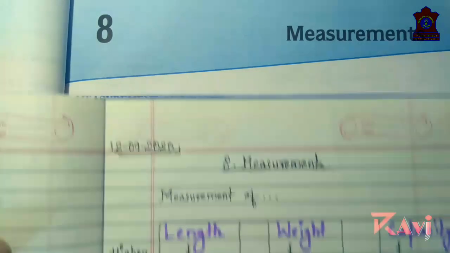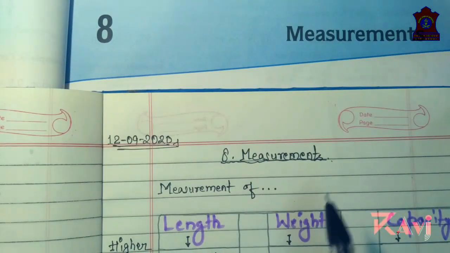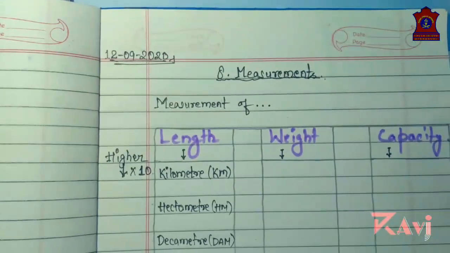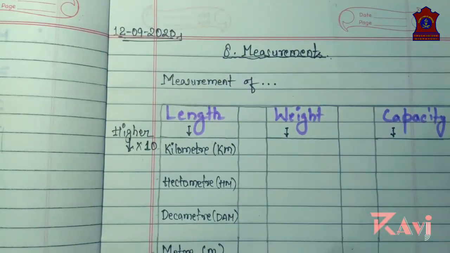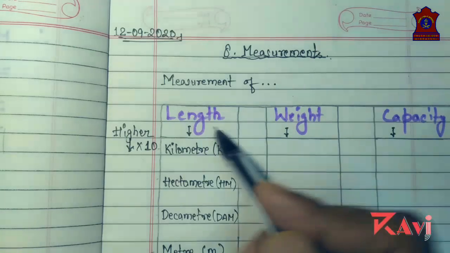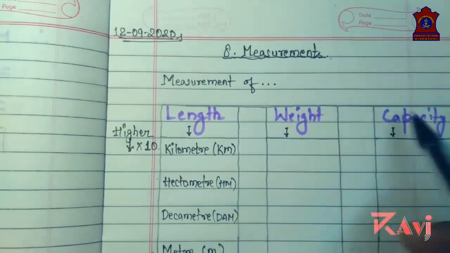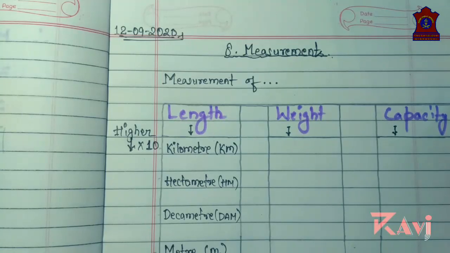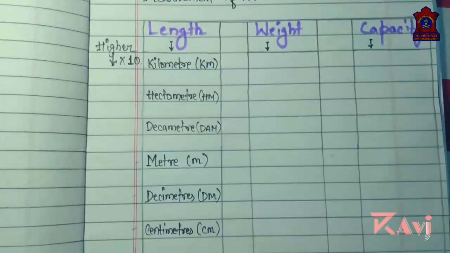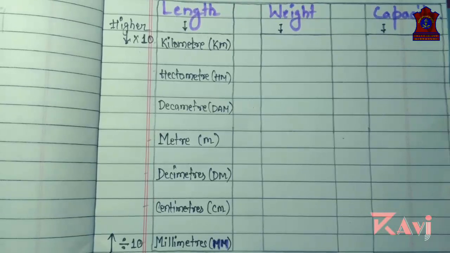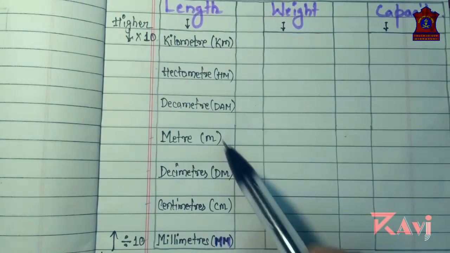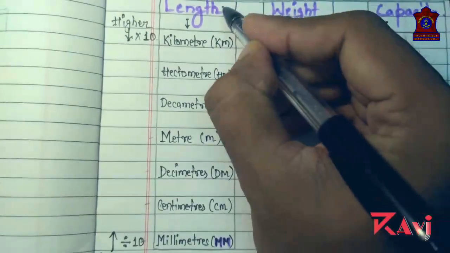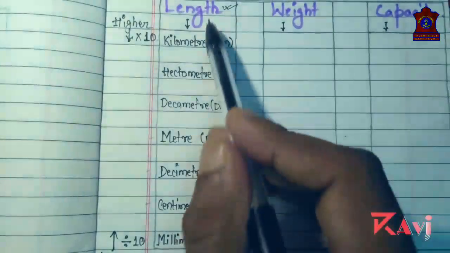Today's date is 12/9/2020, and here I have prepared a table for you, and with the help of this table you will be easily learning about the measures of length, weight, and capacity. Let's start with measurement of length.